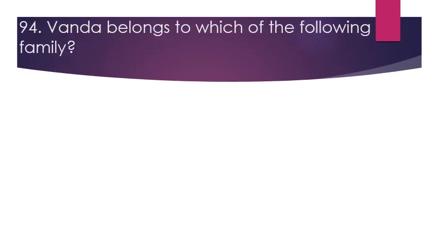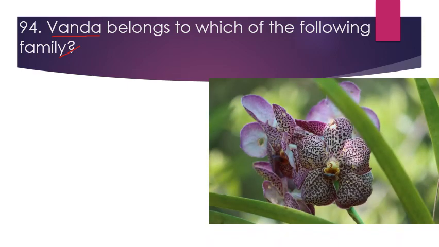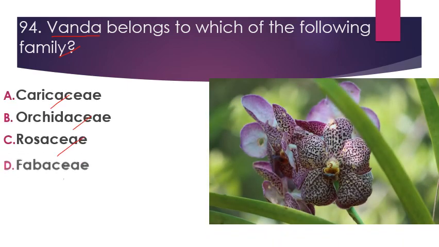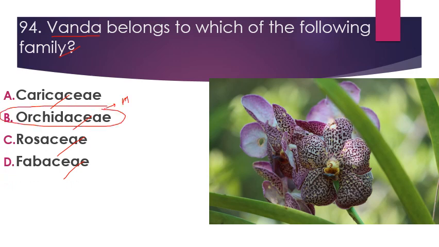Next question is this plant that is called Vanda. It belongs to which of the following families? Our options are Caricaceae, Orchidaceae, Rosaceae, or Fabaceae. So its right answer is Orchidaceae, which is one of the largest monocot families or the most advanced family. और Vanda एक epiphytic plant है, and it has some special roots which are known as hygroscopic roots.